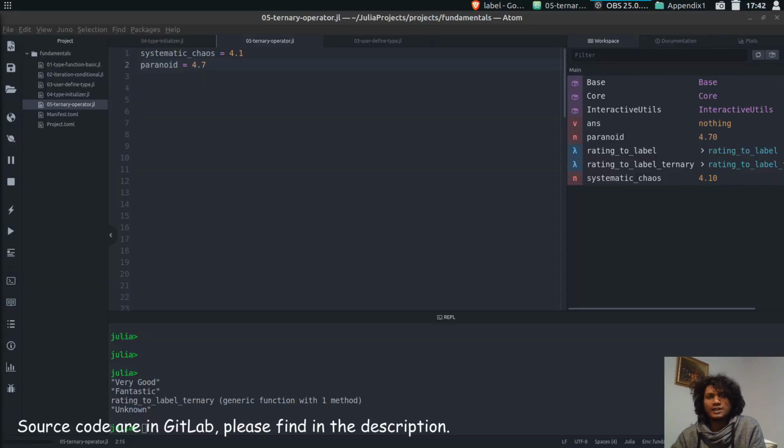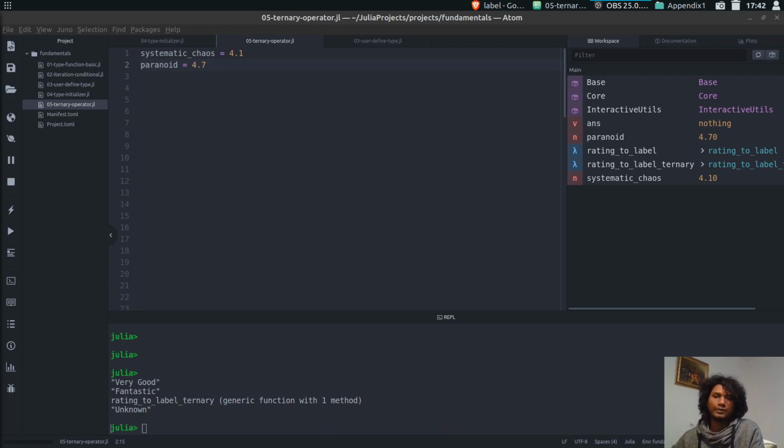Instead of using if-else statements, we can use the ternary operator in case of small conditions. To explain that, I have created two variables. One is called Systematic Chaos, which is the album from Dream Theater. Another is called Paranoid, which is the album from Black Sabbath, and I gave them ratings.